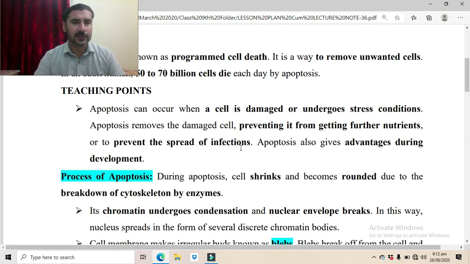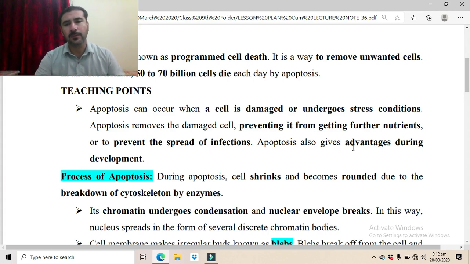the spread of infections. And whenever the cell is infectious, that cell must be removed through the process of apoptosis to prevent the spread of infections. Because if that cell is not removed, the disease causing microorganisms will divide and redivide inside that infectious cell, and then the cell will burst, and those disease causing organisms will spread to other cells. So it is better to remove the infectious cell through the process of apoptosis.